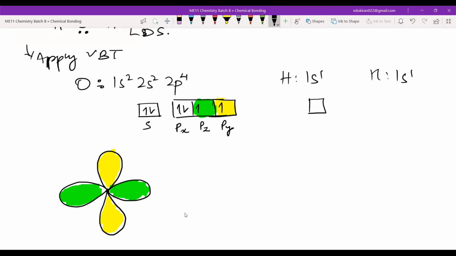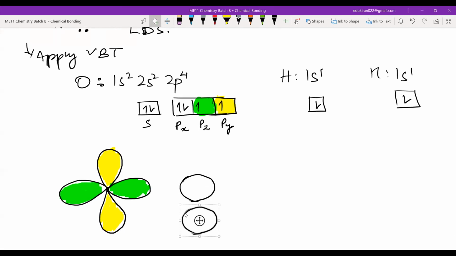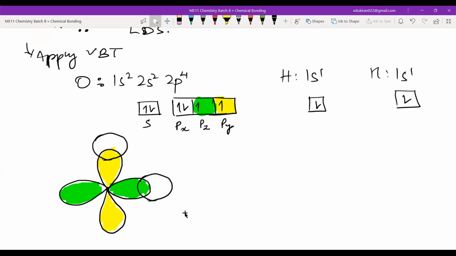If I draw the atomic orbital, so this will be like this. Let us give it opposite spin here and here. So both of these hydrogen will have s subshell. This is the s subshell. This is the another s subshell. So I can say that these will be bonding like this, correct? Yes or no? Yes, sir. Here will be the electrons, and here will be the electrons. Okay, any problem?